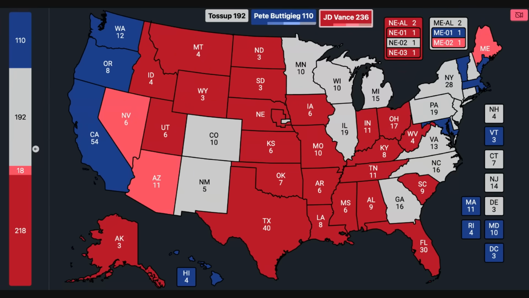This is mostly because of Hispanic voters dropping off from Buttigieg, and Vance is actually able to flip Clark County because of this. He actually wins Clark County by a bigger margin than he does Washoe County, so he's able to pull that off.